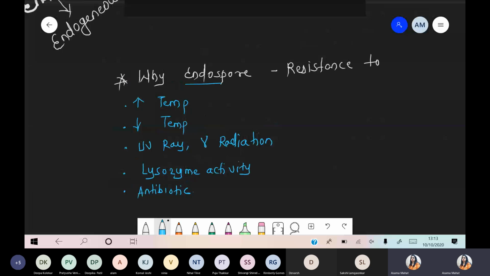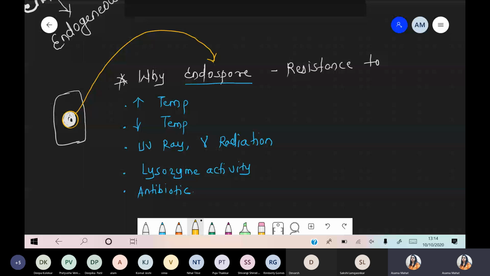ठीक है, एंडोस्पोर का मतलब समझ में आ गया ना, हम किसके बारे में बात कर रहे हैं. We are talking about ये bacterial cell है and inside the cell one dark body is present. This is one accumulation of material with a thick wall, right? So we are talking about this structure. हम इसके बारे में बात करें. That is the endospore. Got it? Because the endospore has a thick outermost covering. So that's why it has resistance to high temperature, low temperature, antibiotics, and even lysozyme enzyme cannot degrade the endospore. So we are talking about the reason why endospores are resistant.